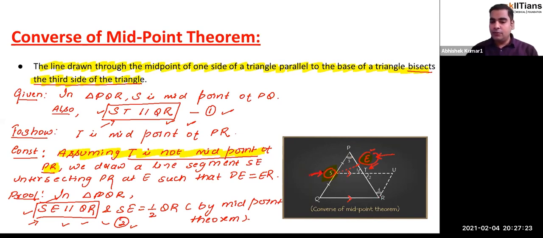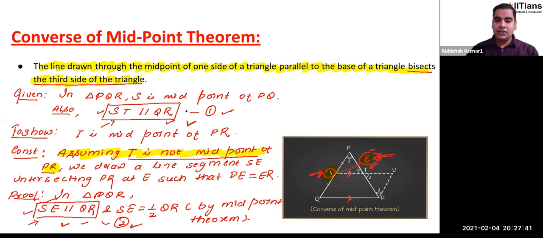Now, S is the midpoint of PQ and E is the midpoint of PR. So, by midpoint theorem, what are we going to have? SE is parallel to QR and SE is going to be half of QR, right? But what are we provided? We are already provided ST is parallel to QR.